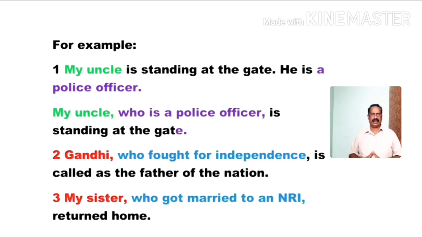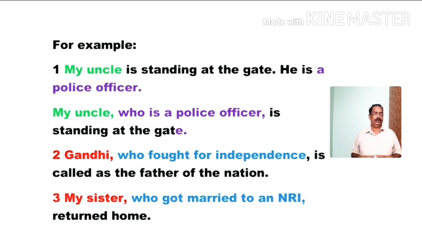Next, my sister. Clear. My sister means it is clear. She belongs to me. So, here there is no need of a clause or a definition or description. But I used here who got married to an NRI. My sister returned home. Clear. The information is clear. But I added something.